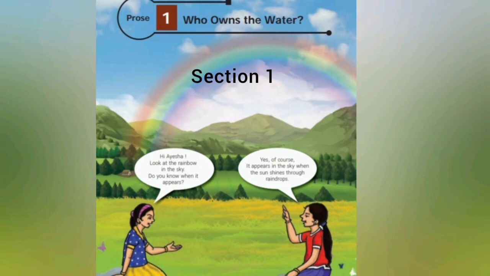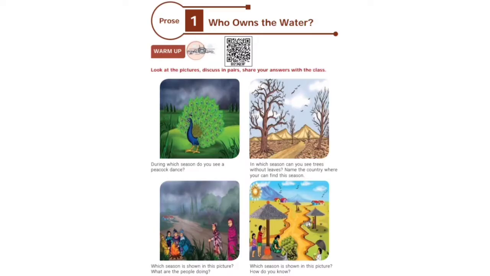Let's get started. Before getting into the lesson, they have given four pictures. These pictures indicate four types of seasons. We discuss in pairs and answer the questions given below. So let's see the questions.